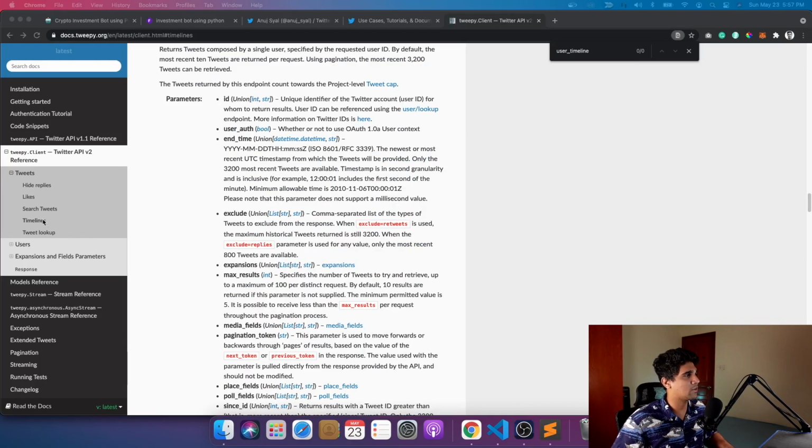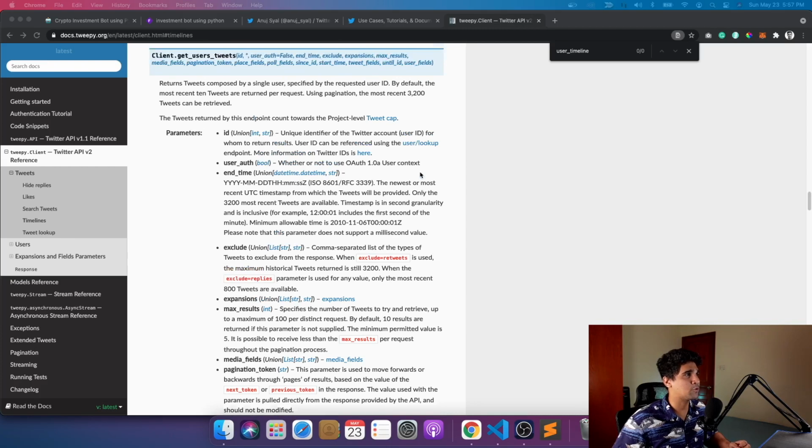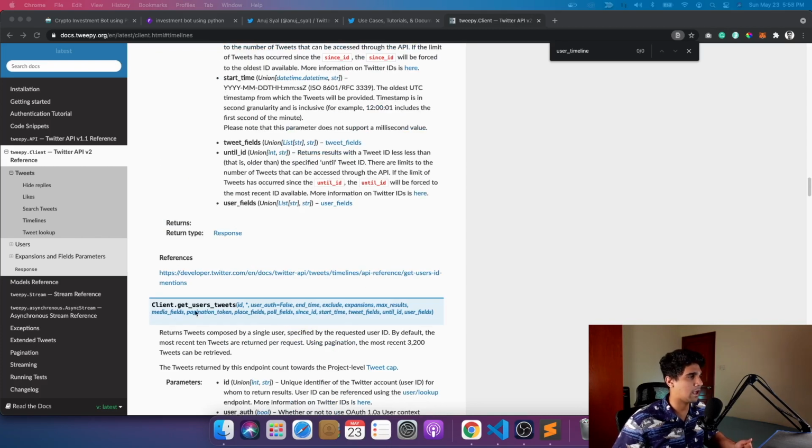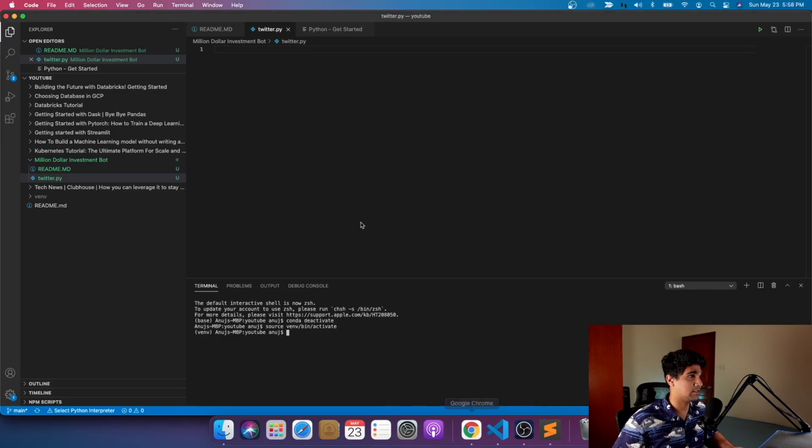From Tweepy, you can go to timelines, and there are a few options you can use. Because it's an API, you can search for tweets based on the context, or you can look for the timeline of an individual person. So that's what I'm going to do. I'm just tracking Elon here. I'm going to use one of the functions in the API, get user tweets, and call that to get all the tweets for a specific user ID. The function will take a user ID and return the details.